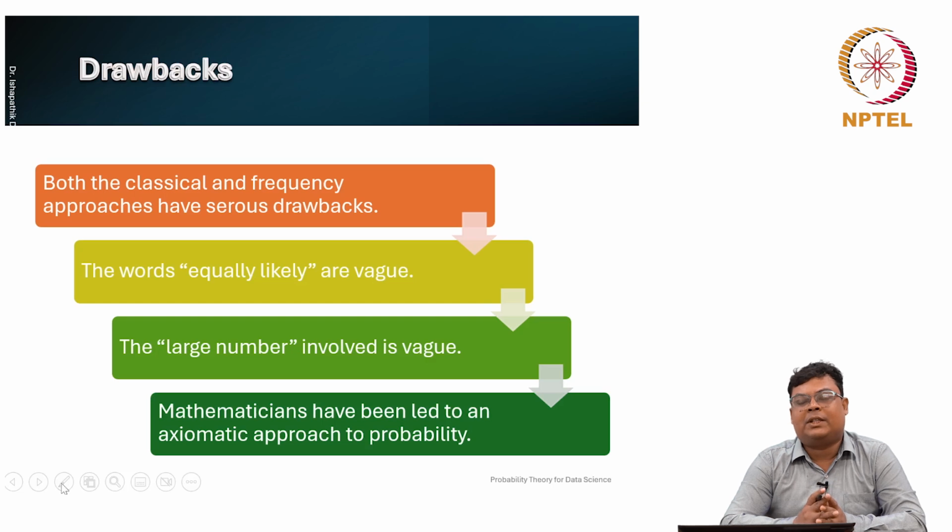Usually mathematicians define something by an axiomatic approach. Axiomatic approach means we assume some minimum number of rules, and if a function satisfies them, then we define that function to be a probability. That minimum number of rules we are not going to prove; we call them axioms. If a function satisfies them, then it is a probability. Then whatever other properties that function has, we have to prove using the axioms.